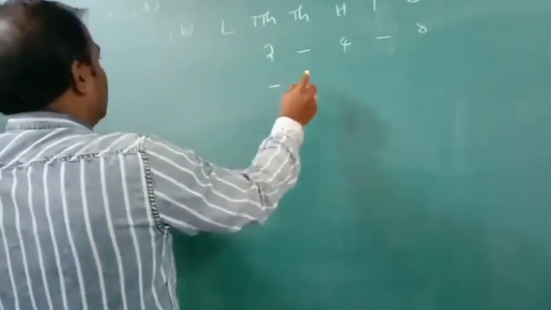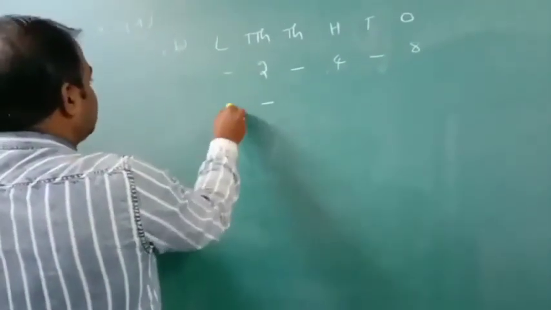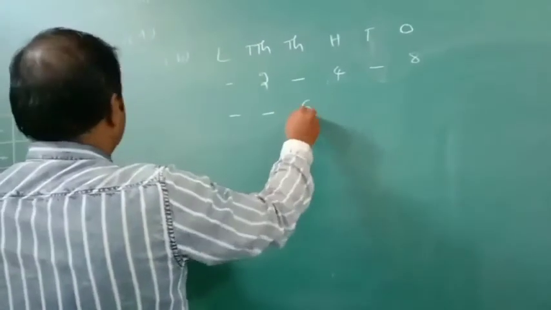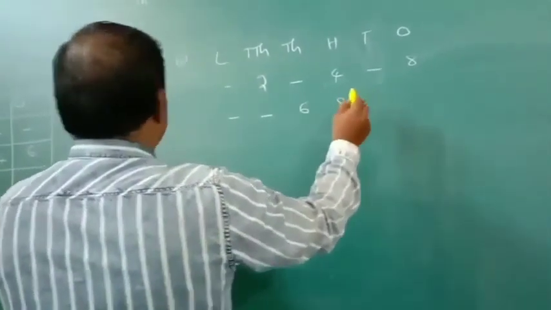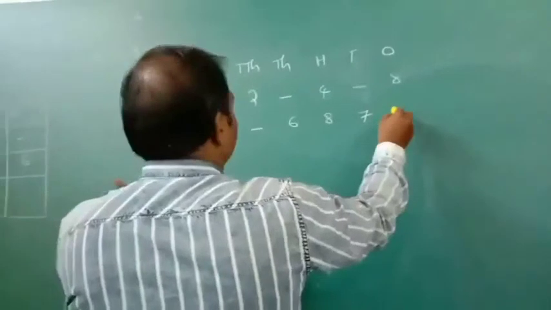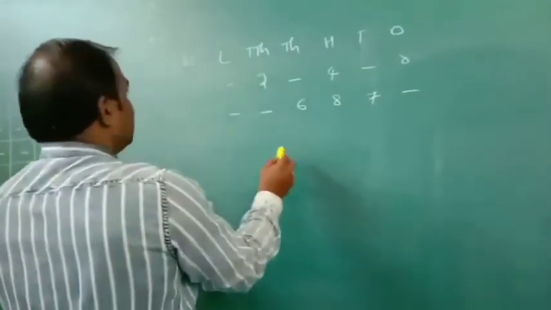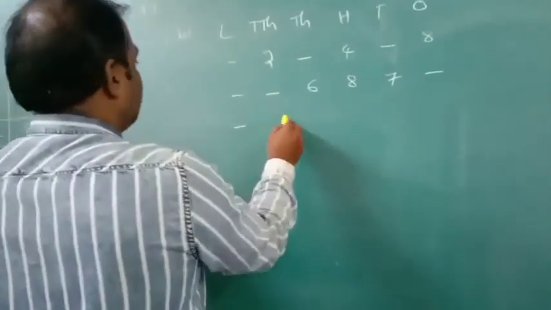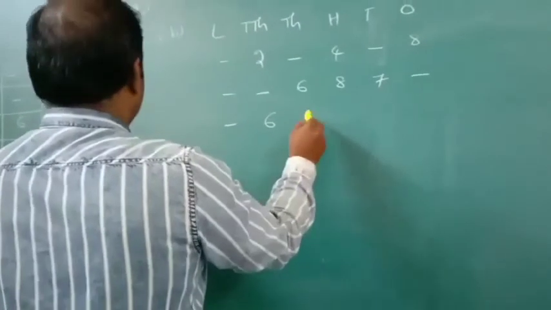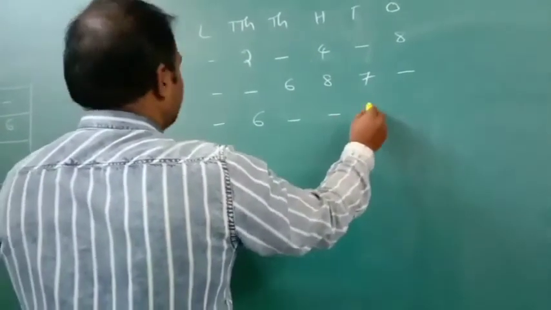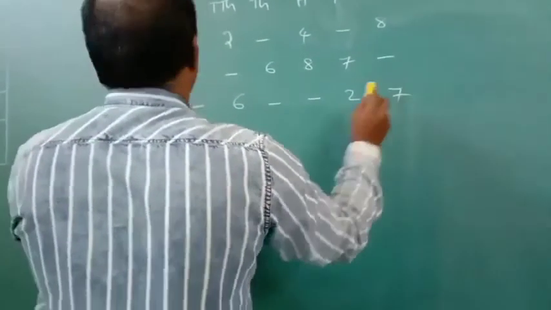Next, blank, blank, 6, 8, 7, blank. Next they have given blank, 6, blank, blank, 2, 7.